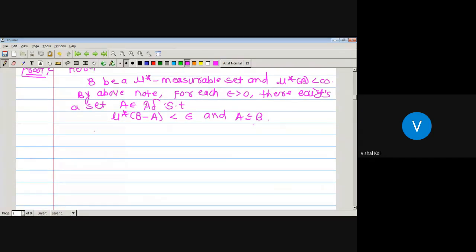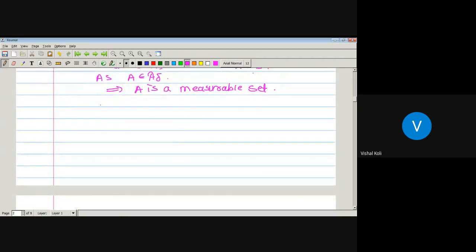But as capital A belongs to curly A delta, and A delta is nothing but the collection of countable intersections of all the elements in curly A, and elements of curly A are always measurable sets. Therefore capital A belonging to A delta must be measurable, which implies capital A is a mu star measurable set. As it is a mu star measurable set, we use the definition: for any set capital B, mu star of B is mu star of B intersection A plus mu star of B intersection A complement.